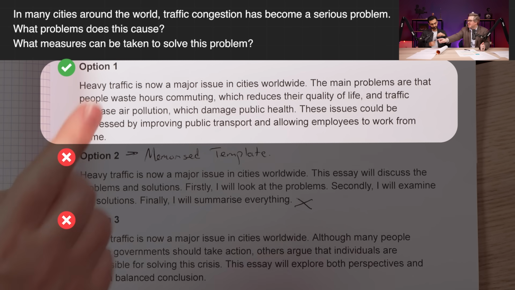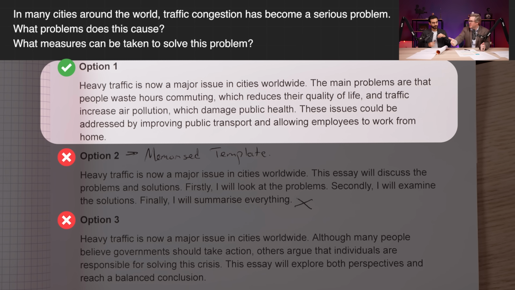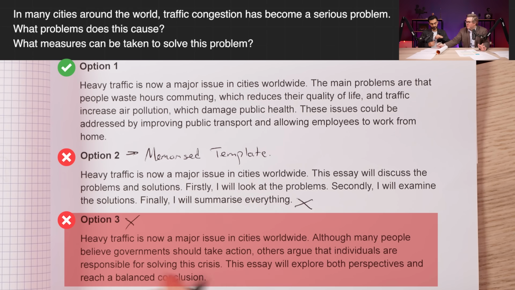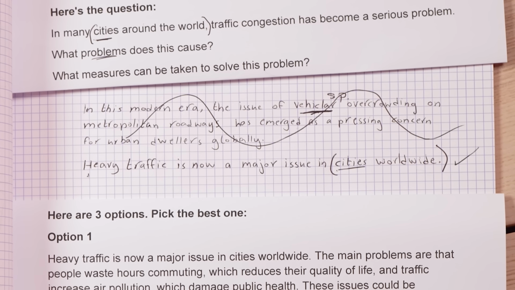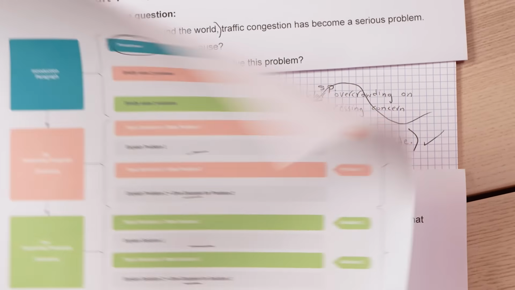This question is asking you, what are the problems and what are the solutions? Yeah. That's all you should do. So this is the wrong structure. Yeah. It's answering the wrong question. This often happens when students just memorize one or two different structures and then they apply it to any question. For each type of question, there is a unique structure.